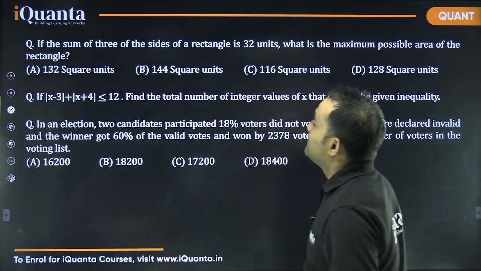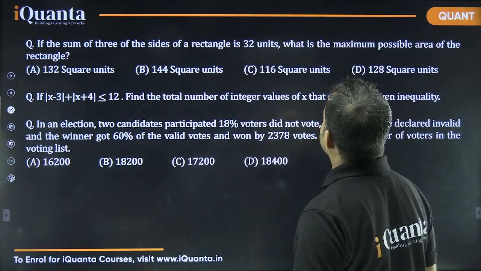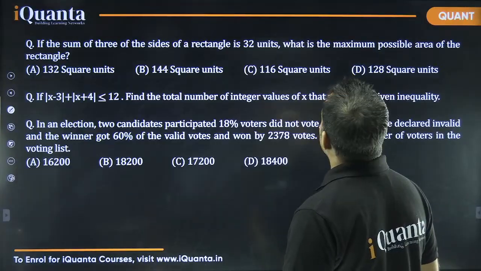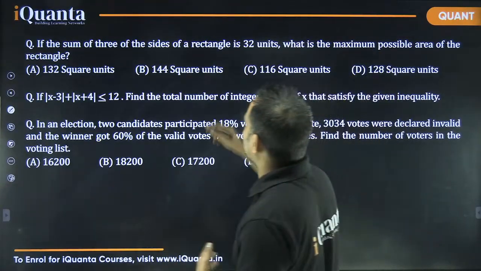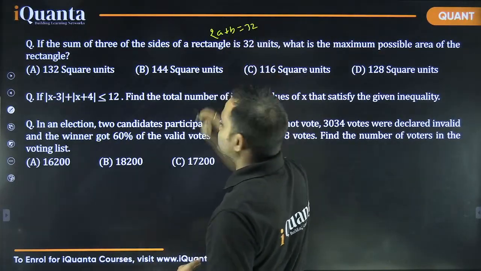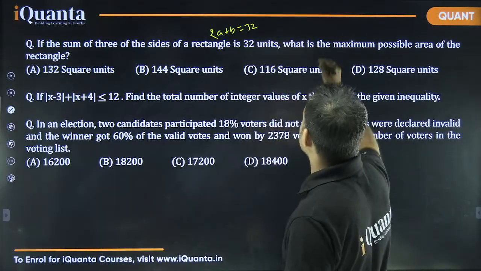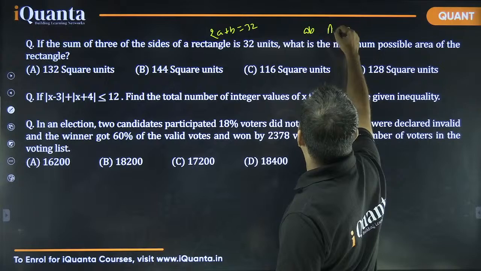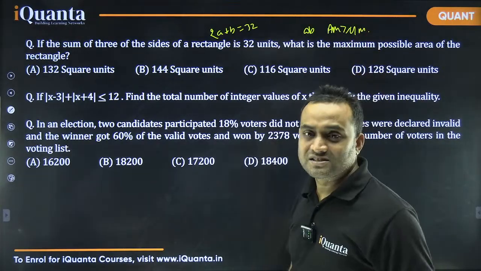All right. Next one, it says if the sum of 3 of the sides of a rectangle is 32 units, what is the maximum possible area of the rectangle? So this is very easy, guys. 2a plus b is equal to 32. One of the sides is a, the other side is b. We need to find the maximum area, which is ab. We can definitely apply AM is greater than or equal to GM, and we get the answer, right?